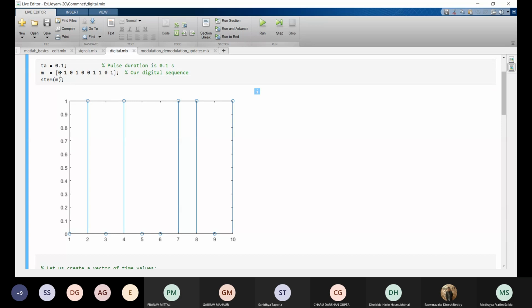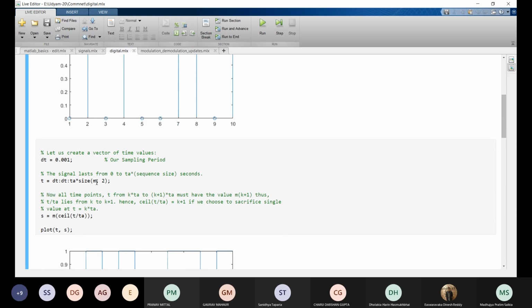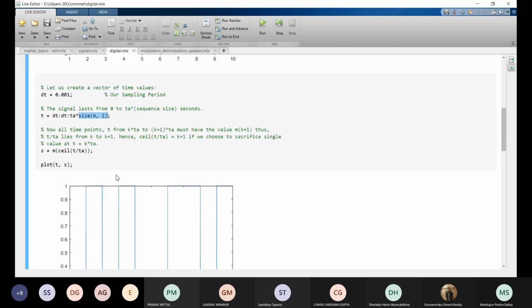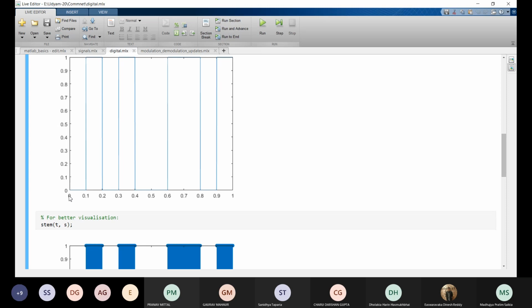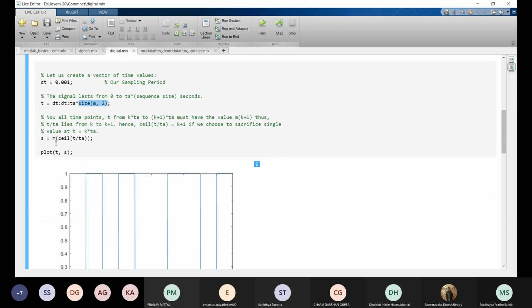Size of m comma 2 gives us the number of columns in m. So the number of columns in m is 10, right? So size of m comma 2, this value will be 10. So 10 into TA, we multiplied with the pulse duration. In short, we got this time, which goes from 0 to 1, and dt is 0.001, right?